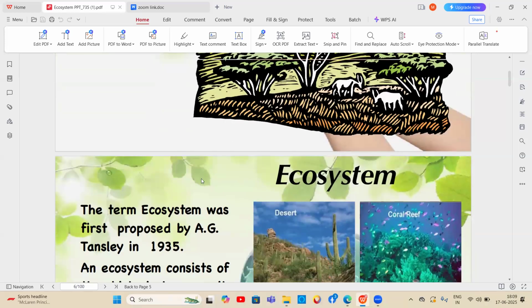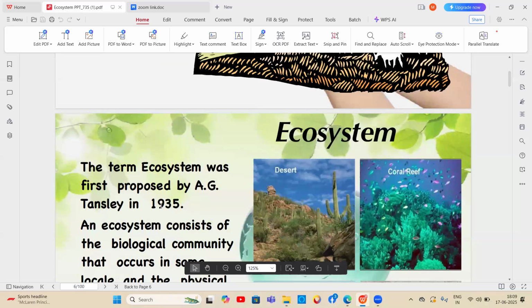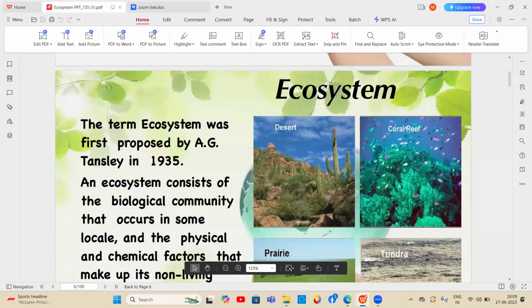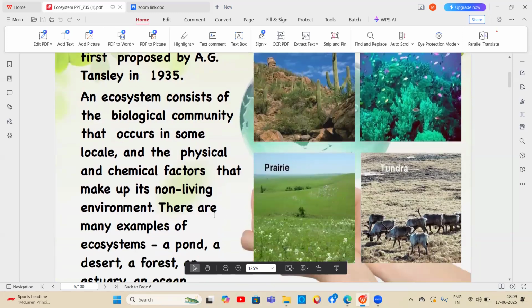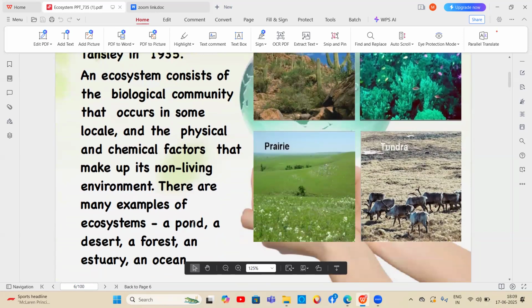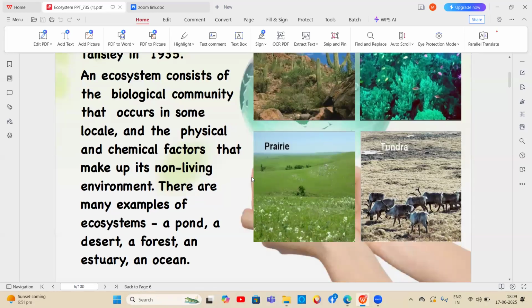Next is the ecosystem. The term ecosystem was first given by A.G. Tansley in 1935. An ecosystem consists of the biological community that occurs in some locality and the physical and chemical factors that make up its non-living environment. There are many examples of ecosystems, for example pond ecosystem, grassland ecosystem, forest ecosystem, ocean ecosystem. These are the different types of ecosystem.